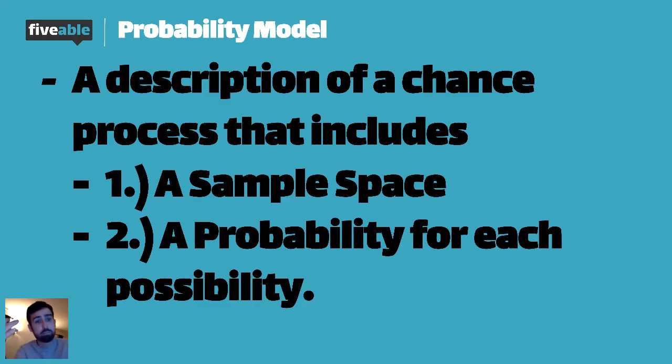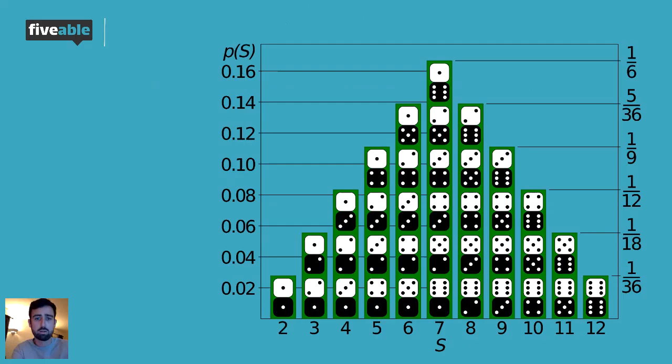A probability model is something that models a chance process. It's a description of a chance process that includes the sample space and the probability for each of those possibilities. We just looked at the sample space of rolling 2 dice, but now we want to know: what's the probability of rolling a 2, a 3, a 4? On this next part, we have that probability. This is the sample space we just looked at: rolling 2 dice and getting the sum.